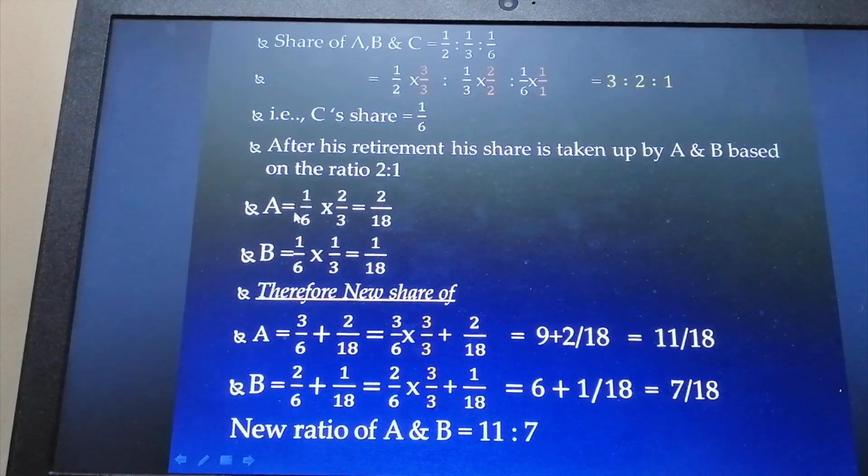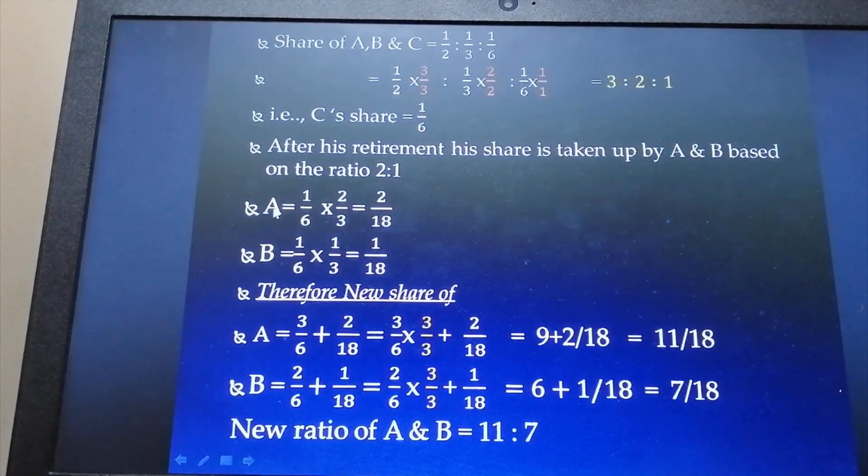Retiring partner share is 1 divided by 6, of which A is going to take up 2/3. That is, continuing partners are taking over the retiring partner's share based on this ratio, that is 2:1. In such a case, A is going to take up 2/3 of the retiring partner's share.